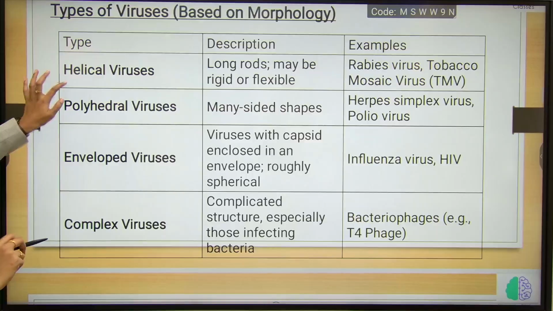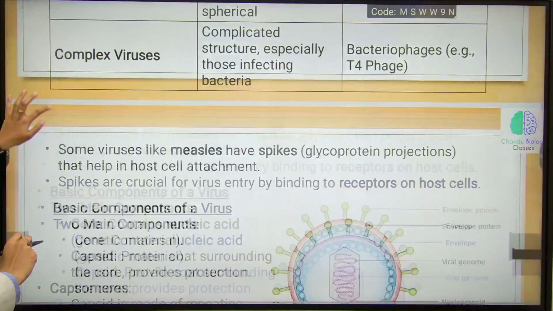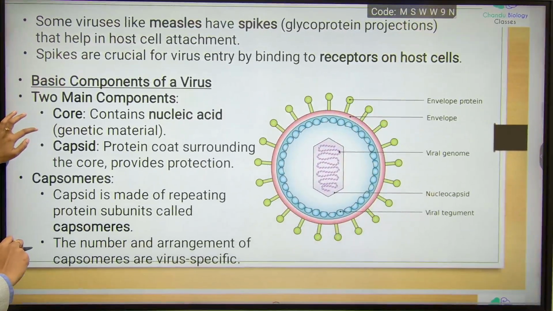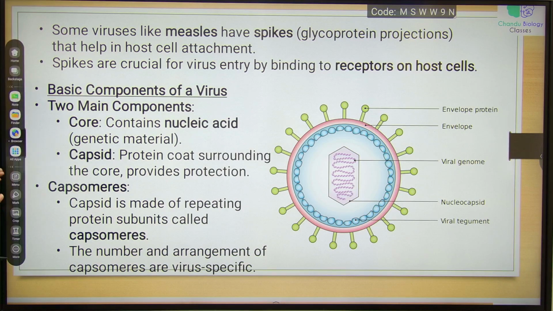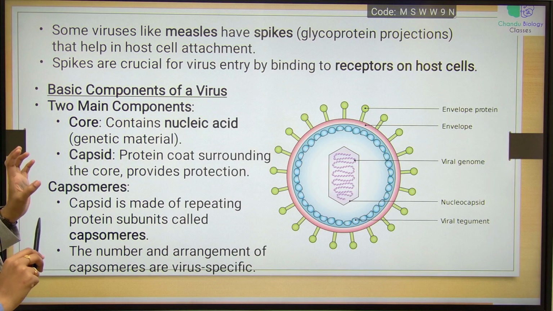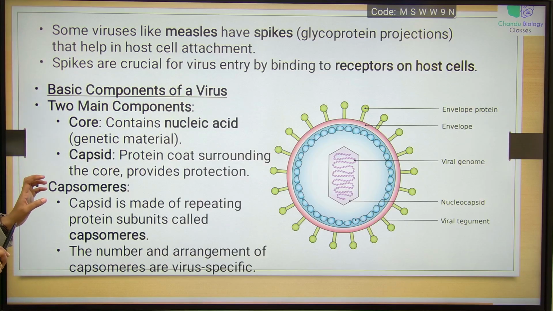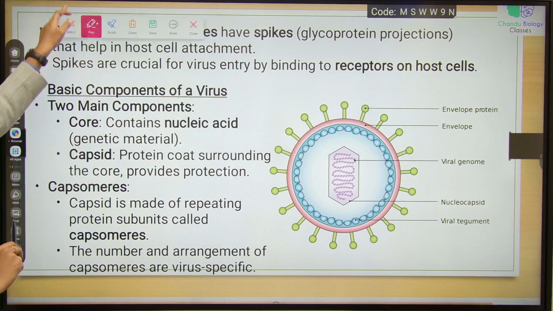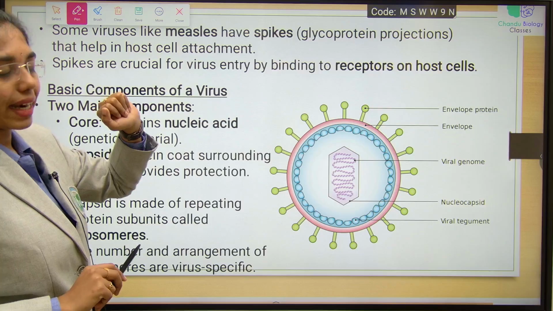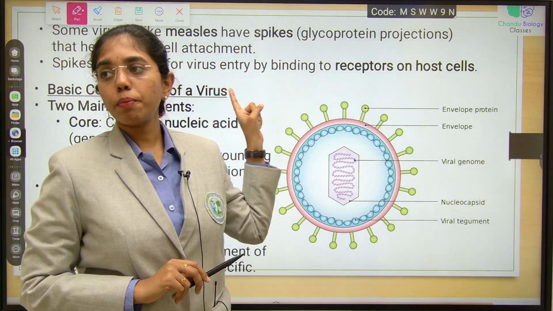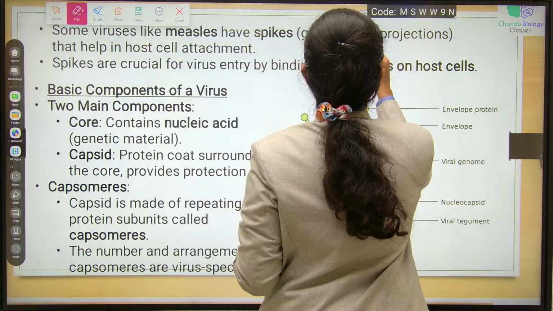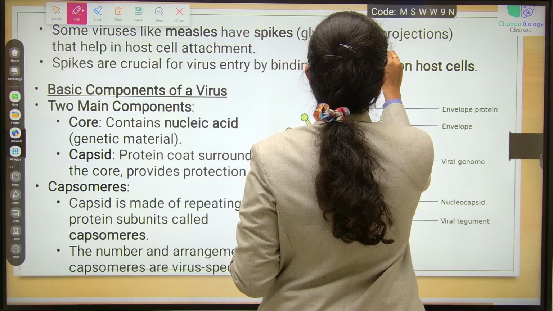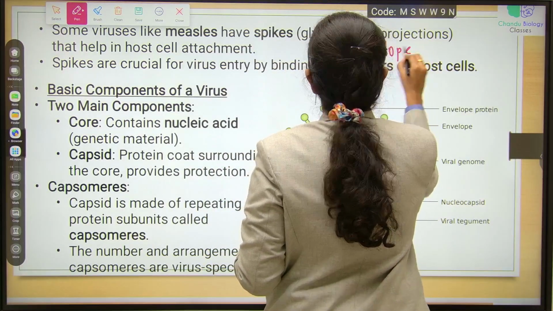Next, some viruses, like measles virus, have spikes or glycoprotein projections that help in host cell attachment. If the question is whether these spikes are from the protein coat or capsid, the answer will be that these are from the envelope.